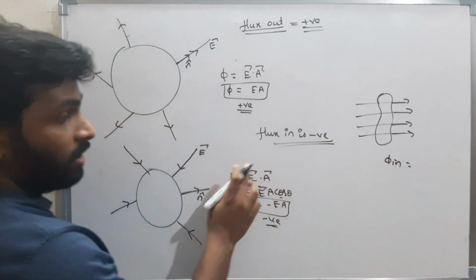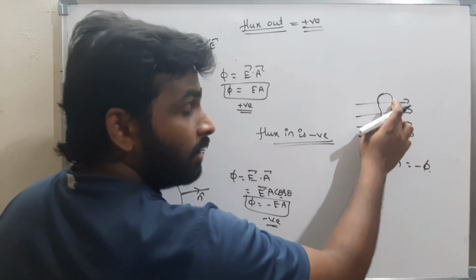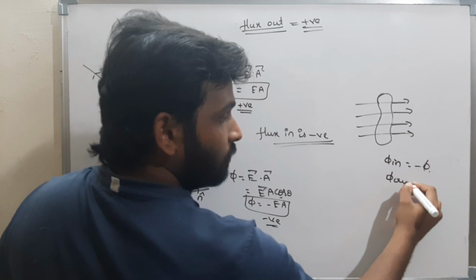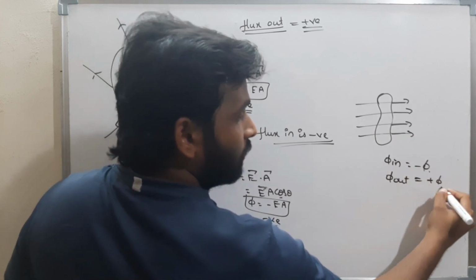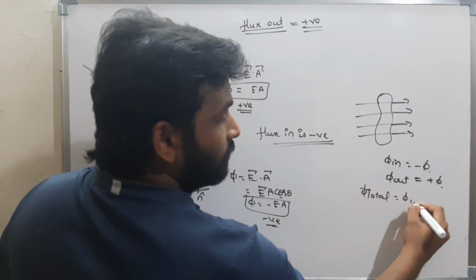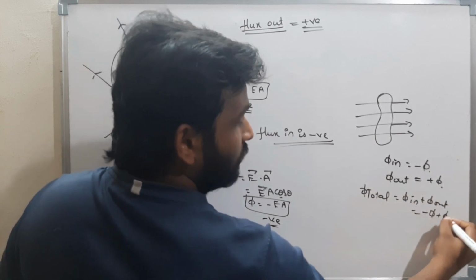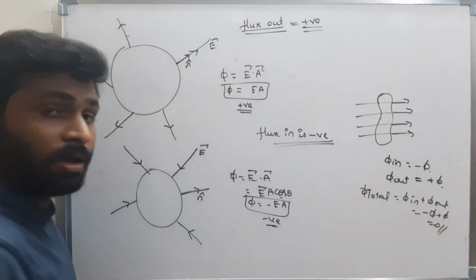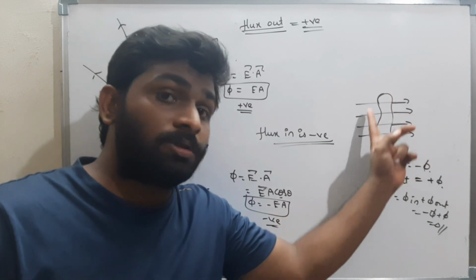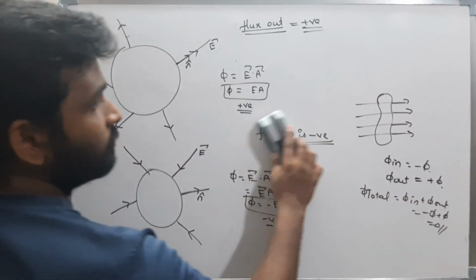Flux in is always taken as negative, so assume minus 5. Now the same 100 field lines move outside the body. What is the flux out? The flux out is plus 5. What is the total flux? The total flux is flux in plus flux out, that is minus 5 plus 5, which is 0. That means whenever I place any closed body in an electric field, the total flux associated with the closed body is 0.